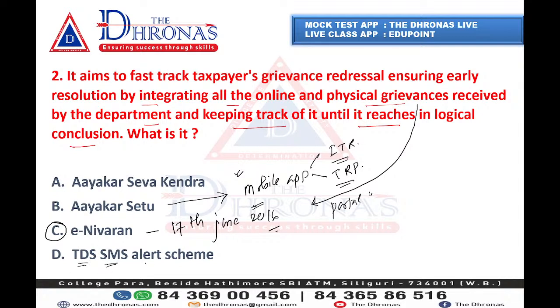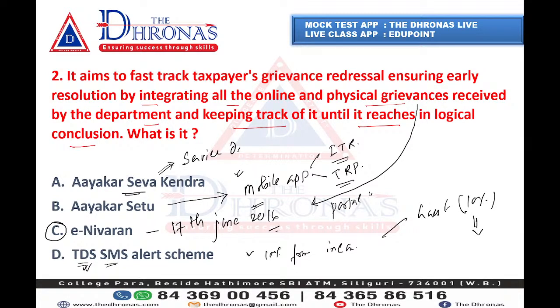Some of you might have joined some firm and they cut some income, something like 10% from your raw income. That is basically called TDS, tax deduction at source. So if you are engaged in guest lecturing or something, they already cut 10% and then give you the amount of your income. And Aikar Seva Kendra is nothing but service delivery. So this is the thing.